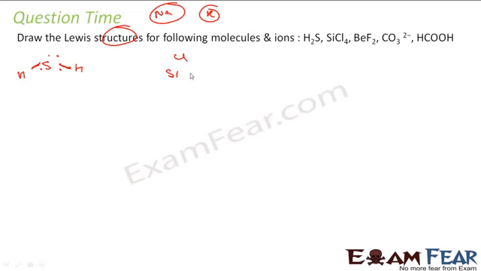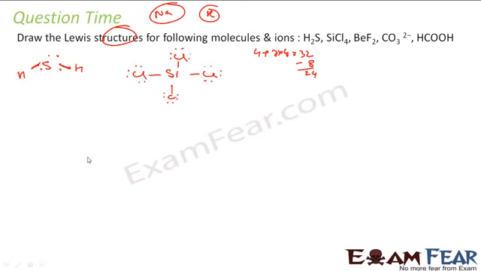SiCl4. So let's draw SiCl4 like this. Silicon has 4 valence electrons. Chlorine has 7. 7 into 4 is 28, plus 4, 32. So we start with 32. We have 4 bonds, 8 electrons gone. So we have 24. Each of the chlorines will need 6 electrons, correct, to attain the valence state, because each has 2 now. So each will take 6. 24 is also gone, and they are stable.